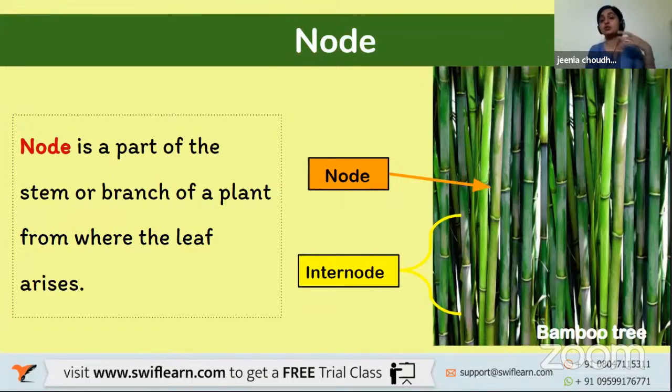Then when your plant grows a little taller, comes your node. And inside the node, there are intermediate nodes. I'm just saying the word node, but what exactly is a node? A node is a part of a stem or a branch of a plant from where the leaf arises. You have seen that a plant has multiple leaves on it. So where are these leaves coming from? These leaves generate on a stem where there are nodes. So the place where a new leaf arises, we term that place as a node. I hope we are clear till here.